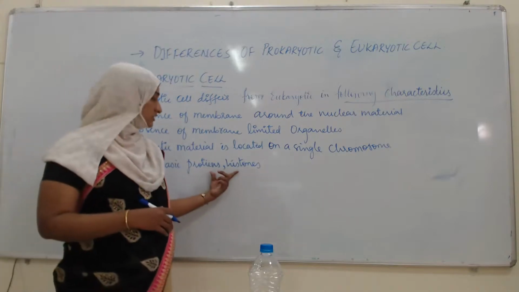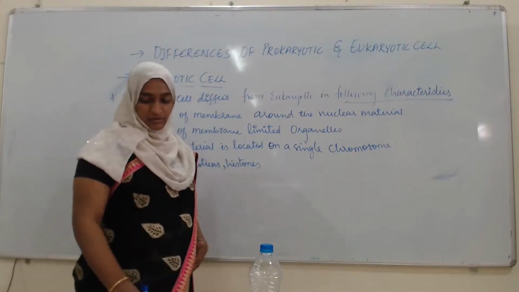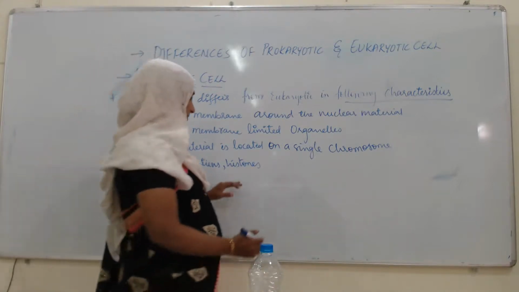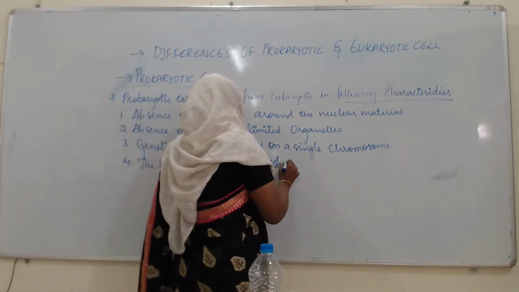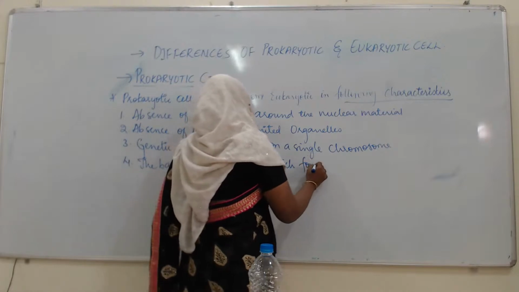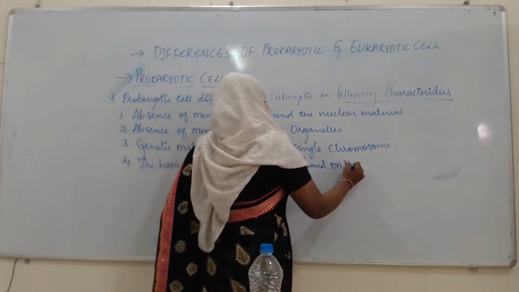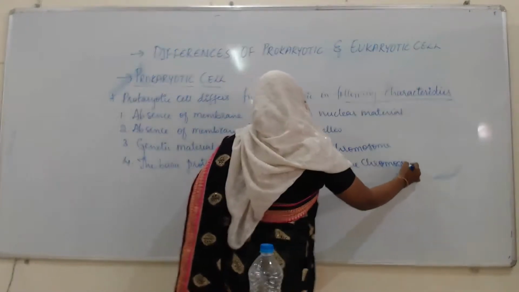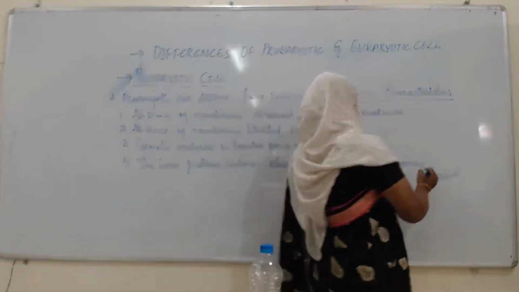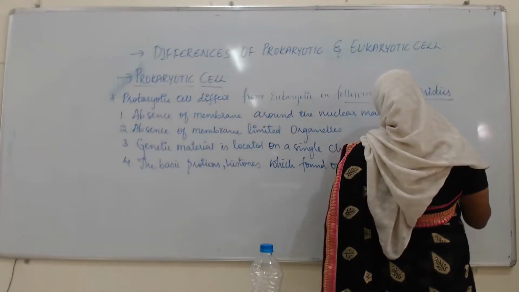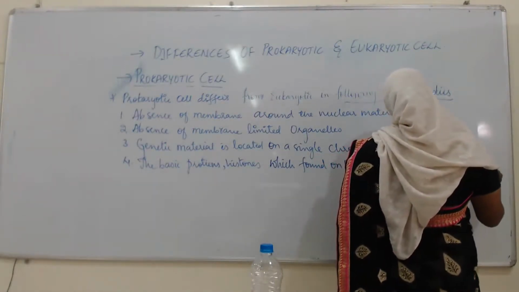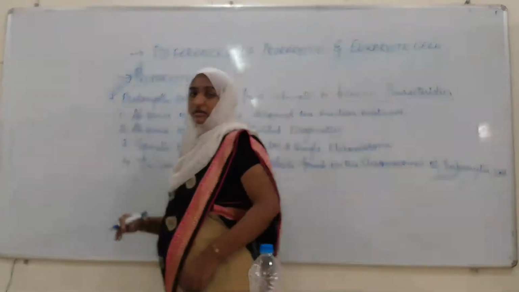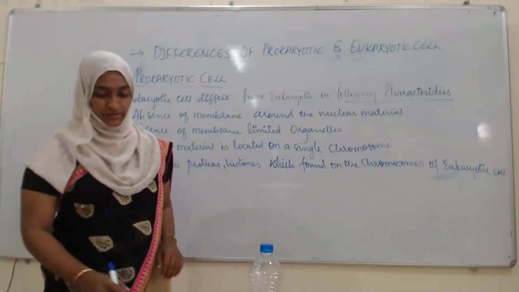Histones are absent in prokaryotes, but are found on the chromosomes of eukaryotic cells.